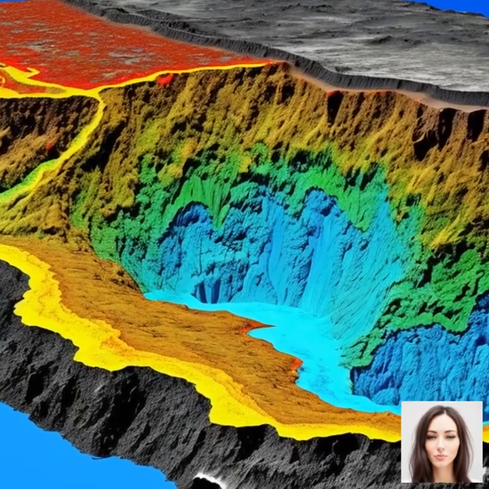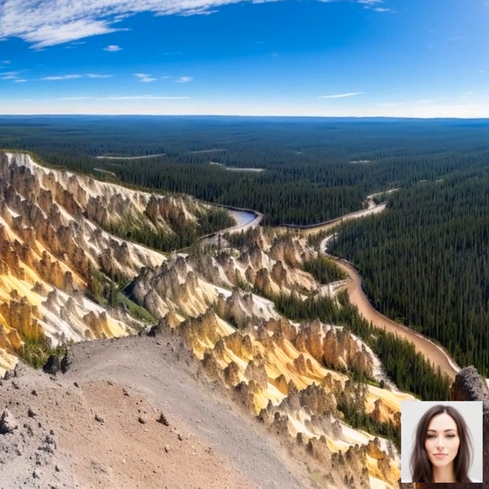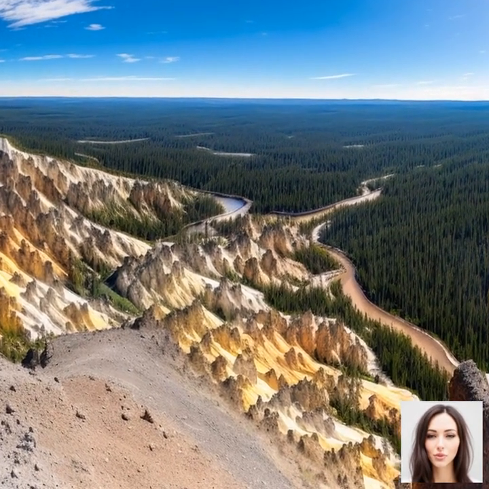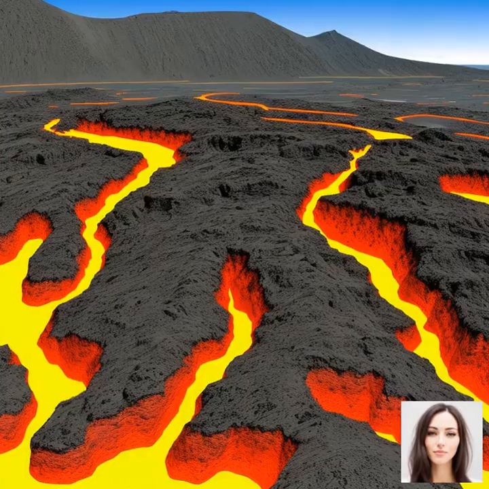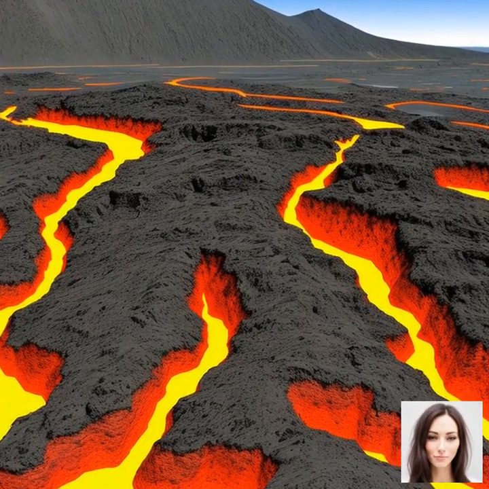The eruptions of shield volcanoes are generally less explosive than those of stratovolcanoes, but they can still produce large volumes of lava. A well-known example of a shield volcano is Mauna Loa in Hawaii.